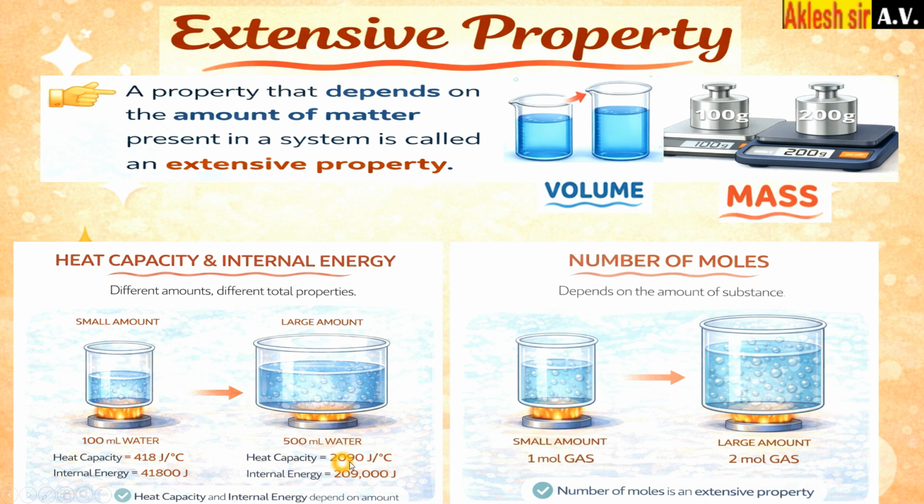So here you can see 2090. If the matter is less, heat capacity is less. If the matter is more, heat capacity is more. So heat capacity is an extensive property.